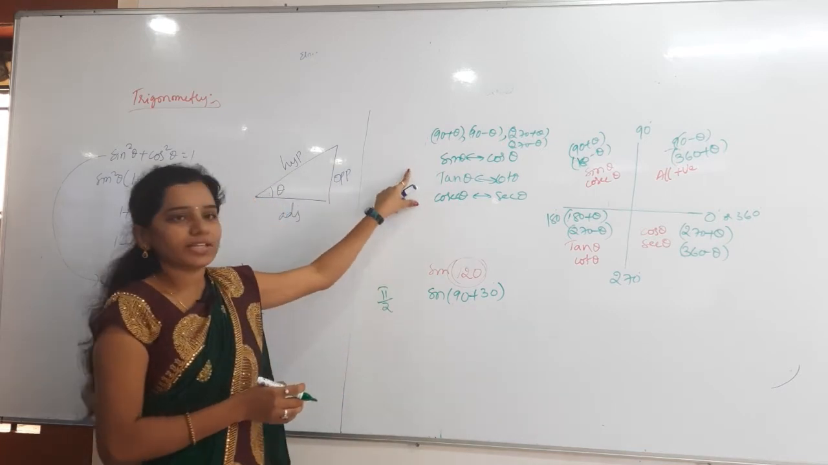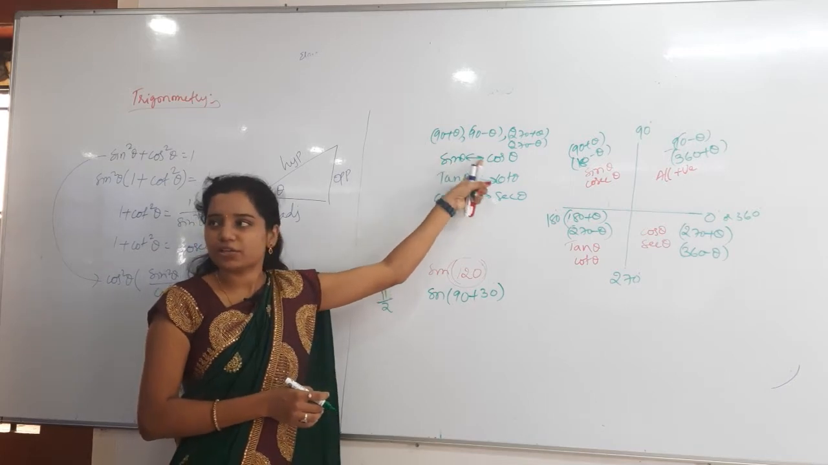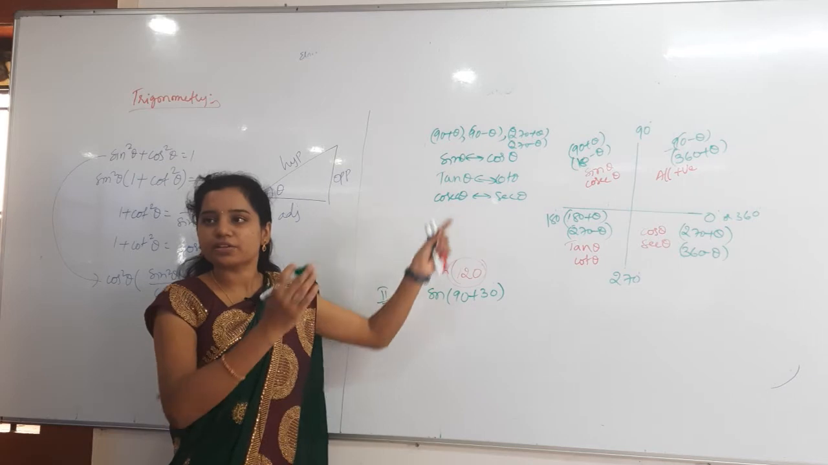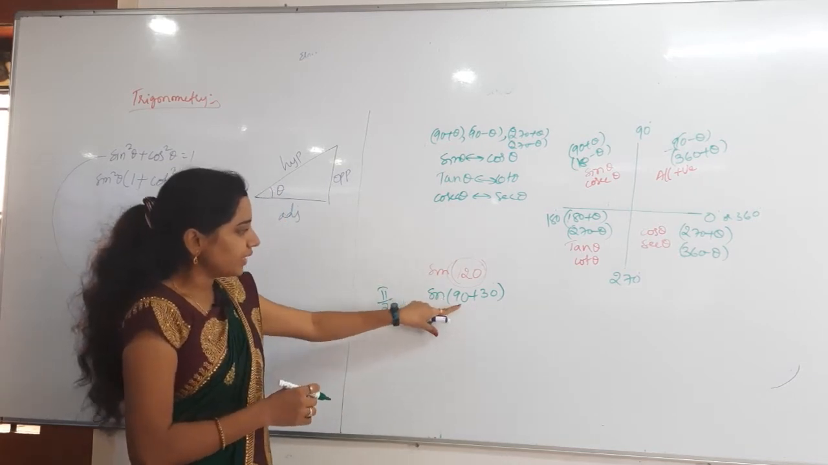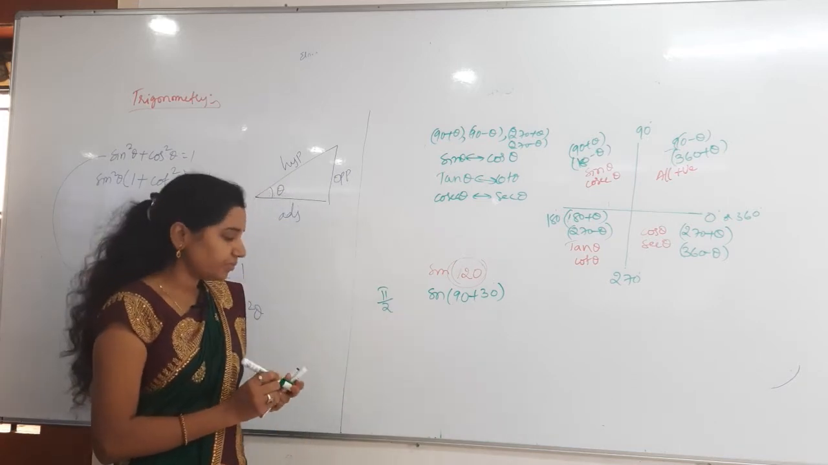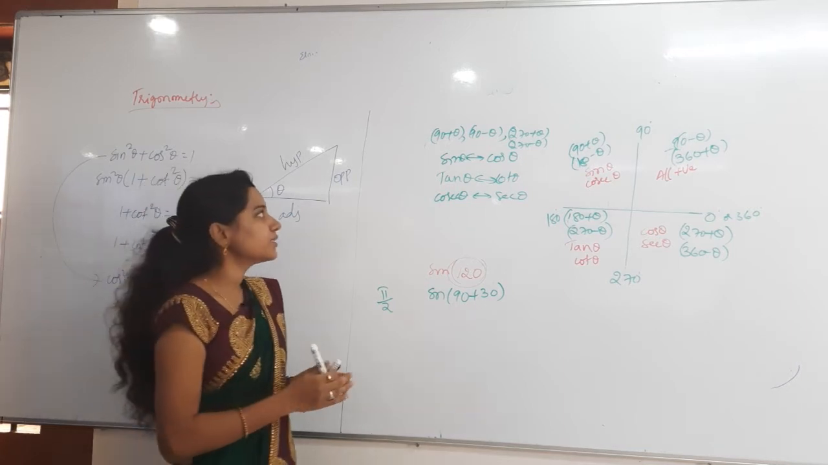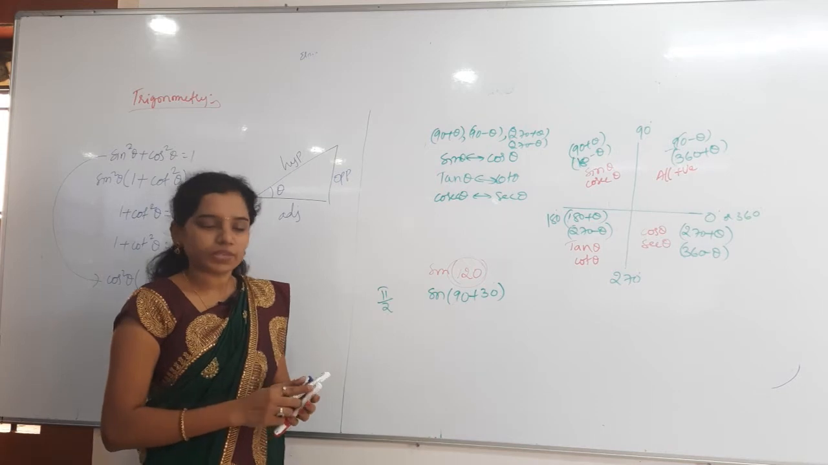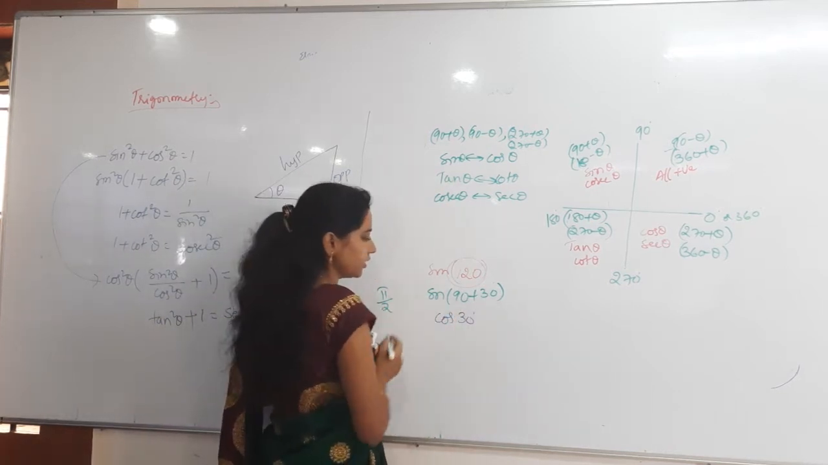So while dealing with 90 degrees and then 270 degrees, the functions will change. Sine to cos, tan to cot and then cosecant to secant, and in reverse also the same thing will happen. Now here I am dealing with sin 90 plus 30. Sin 90 plus theta, everything has to change, na? So sin will change as what? Cos. So cos 30 degrees.